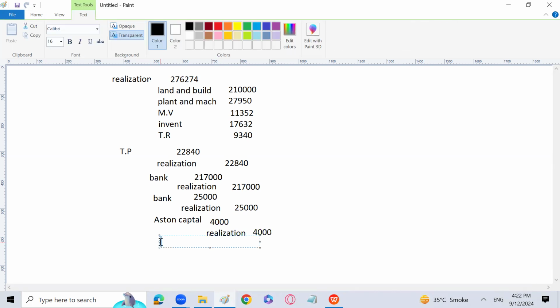Because the motor vehicle which he has taken over, that will be subtracted from his capital account. So I will pass, Brutus capital account to realization account. That is for the second person. Again, that is 4,000. I didn't write the capital, no matter.